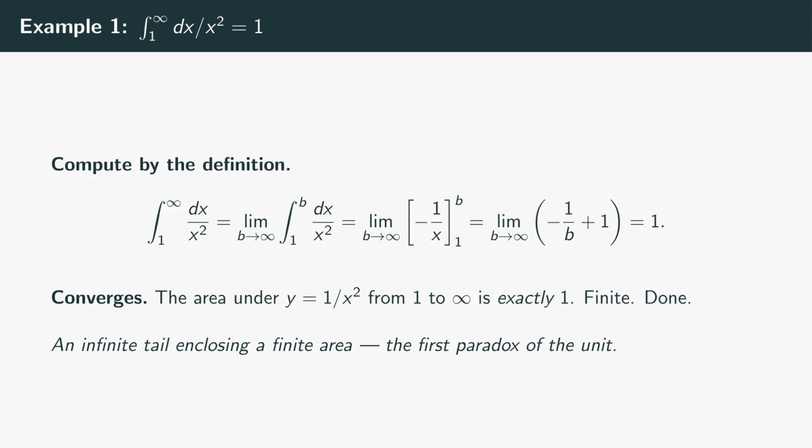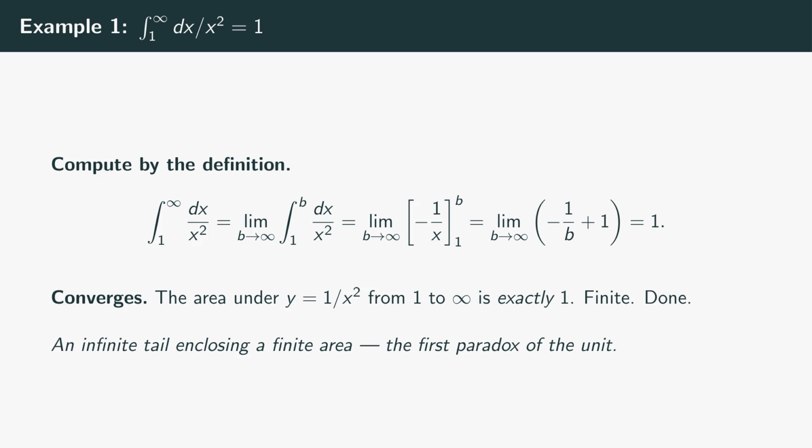First example, the canonical convergent improper integral. Compute the integral from 1 to infinity of dx over x squared. Apply the definition. Replace the infinity with a finite upper limit b. Integrate, then take the limit. The antiderivative of 1 over x squared is negative 1 over x. Evaluated from 1 to b, that's negative 1 over b minus negative 1, which is negative 1 over b plus 1. Now let b go to infinity. The term negative 1 over b vanishes, and you're left with exactly 1. The integral converges, and its value is 1.